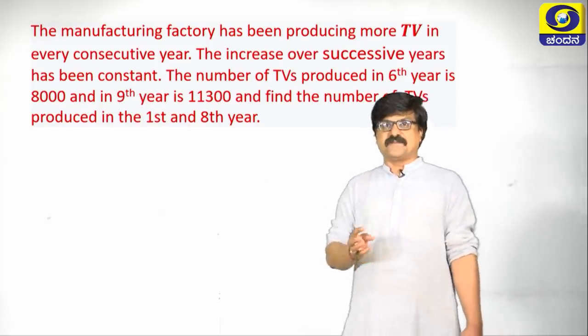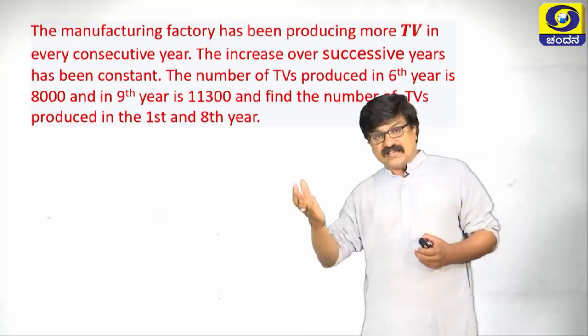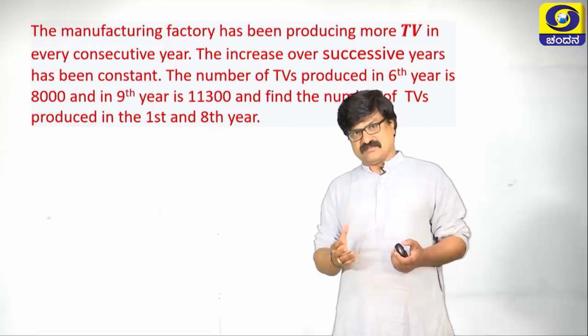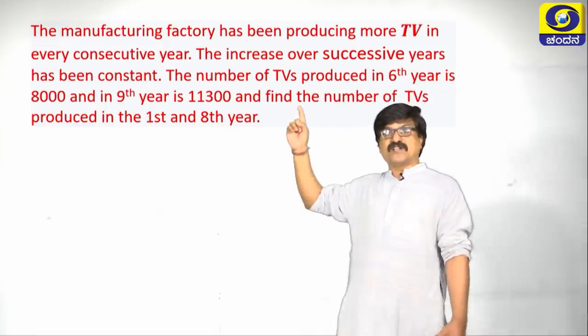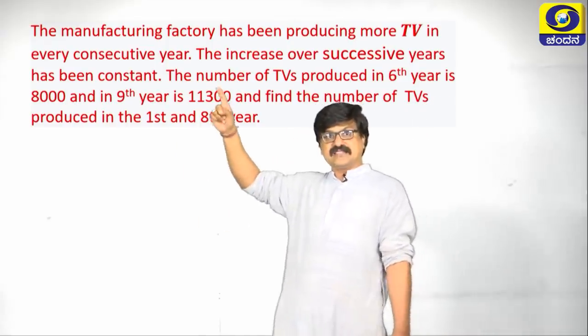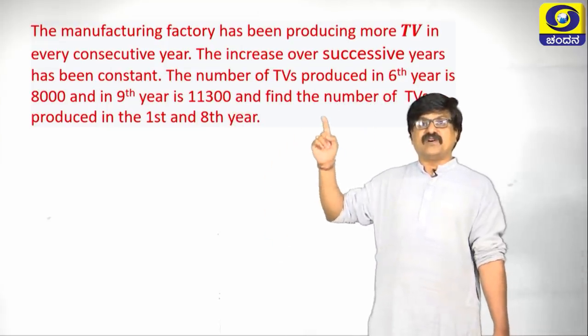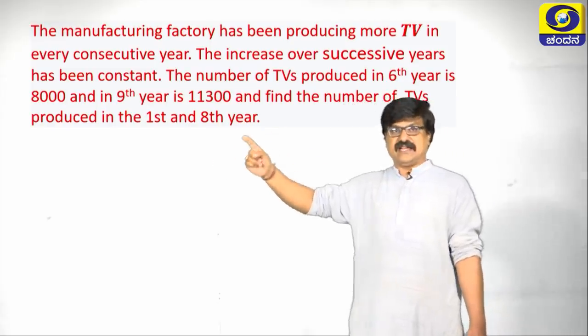Constantly it is increasing. First year if they are increasing 100, then second year again 100 TVs extra they are going to manufacture compared to the previous year. And the number of TVs produced in the 6th year is 8,000, in the 9th year is 11,300, and find the number of TVs produced in the 1st and 8th year.